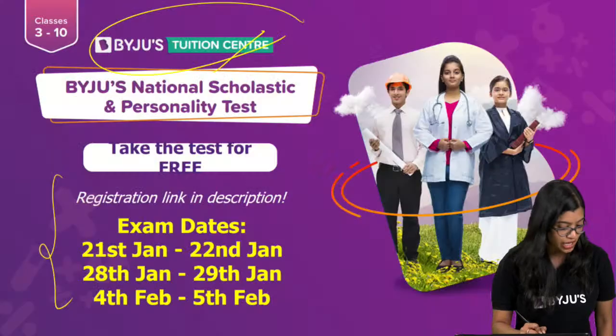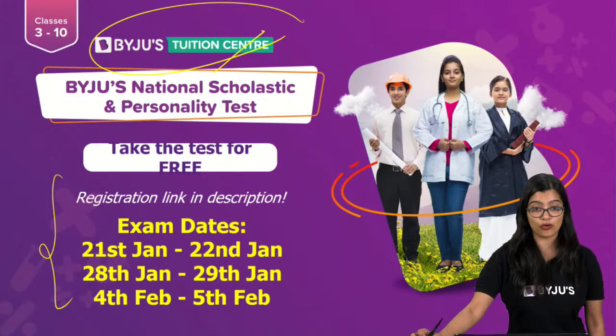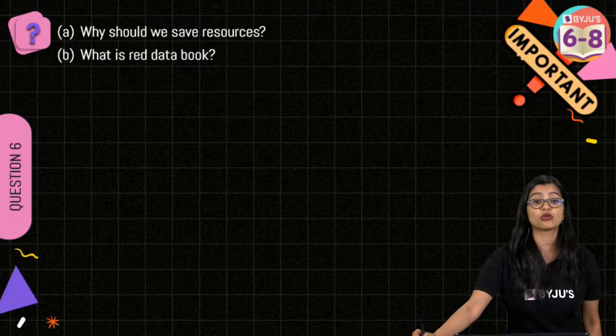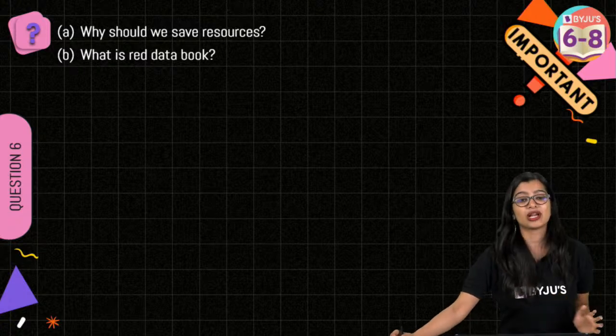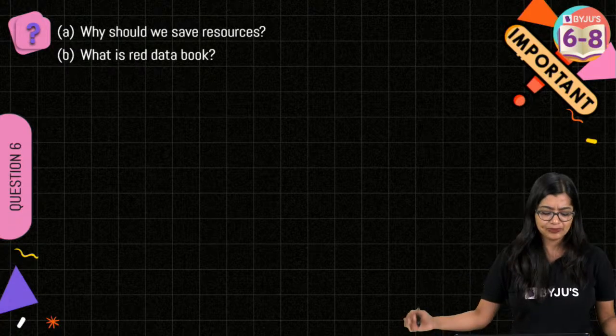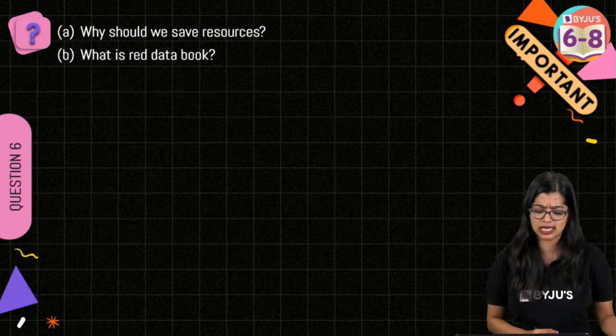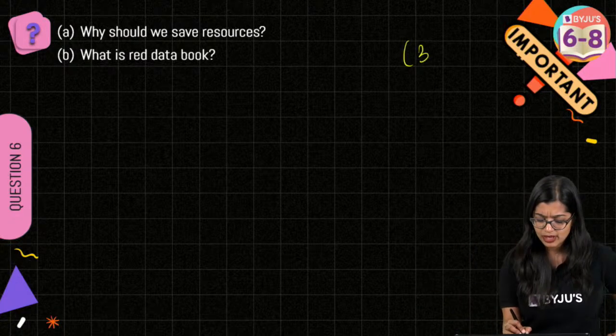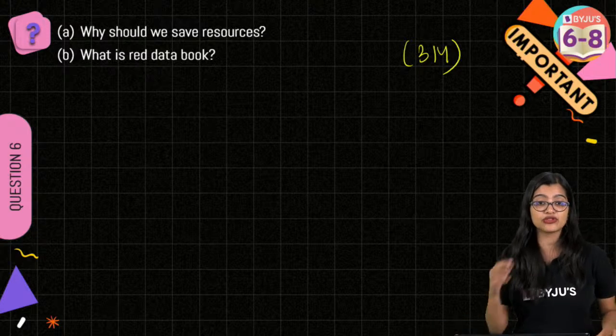All right. So now I'm going to pick up the pace a little more. Moving on to question number 6. Question number 6, everybody, on your screen. Let's have a look. Why should we save resources? What is red data book? Now this right here is going to be for 3 marks.